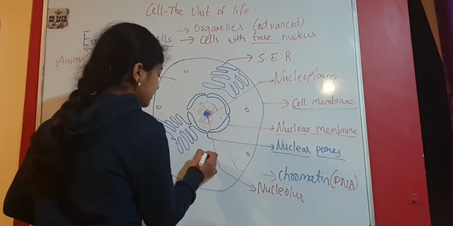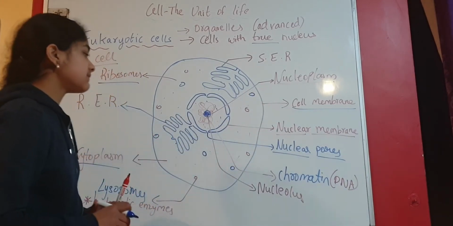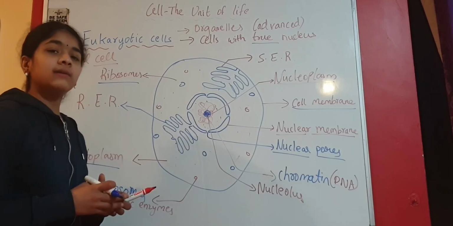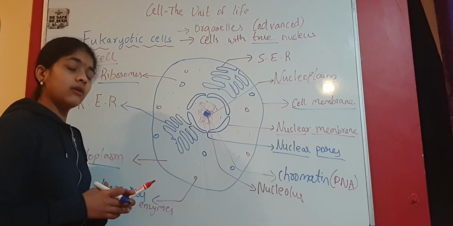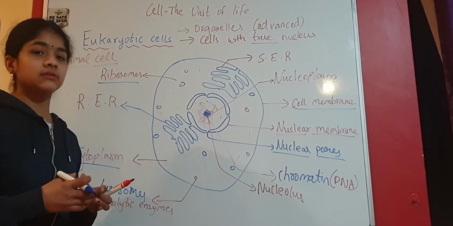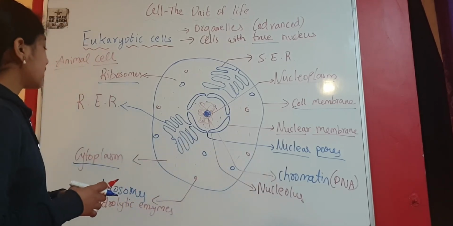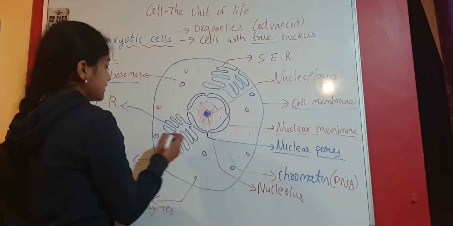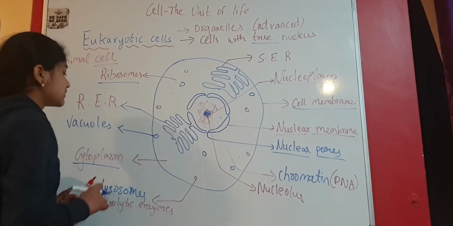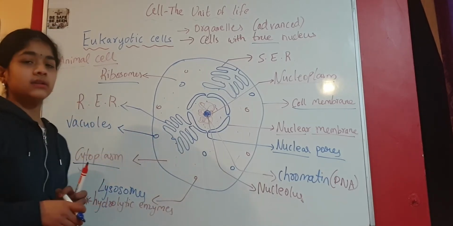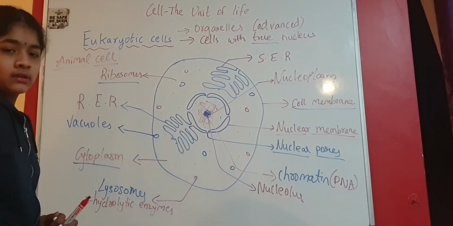Now vacuoles are some spherical structures. In animal cells, vacuoles are many and small, whereas in plant cells, vacuoles are very big and occupy almost 50% to 90% of the whole cell, and usually just one vacuole is present. Because we are talking about animal cells, we draw many very small vacuoles. Vacuoles just store cell sap and some dissolved substances like water. This is the function of vacuoles.